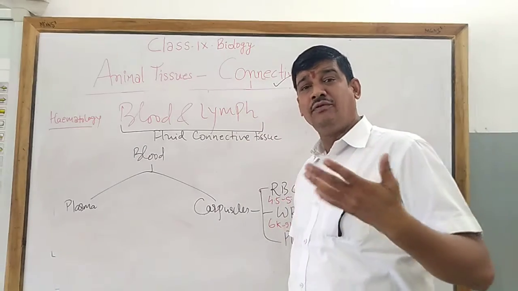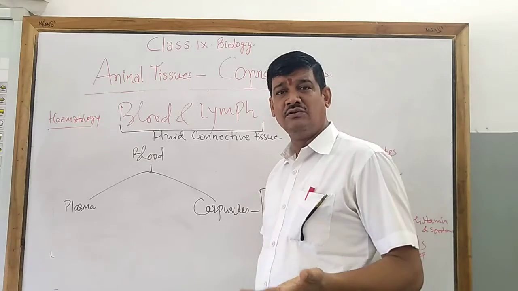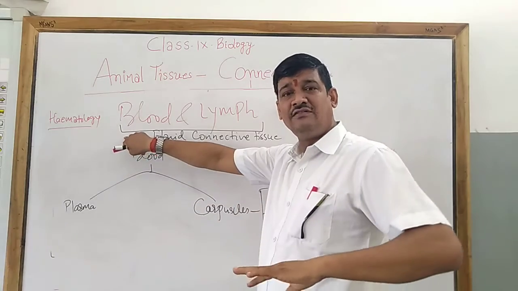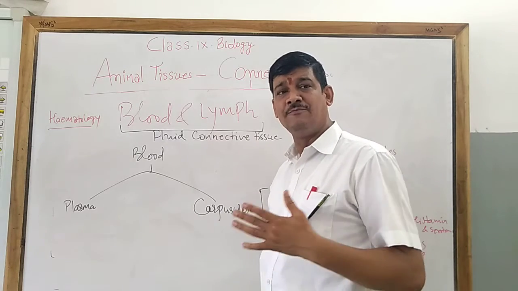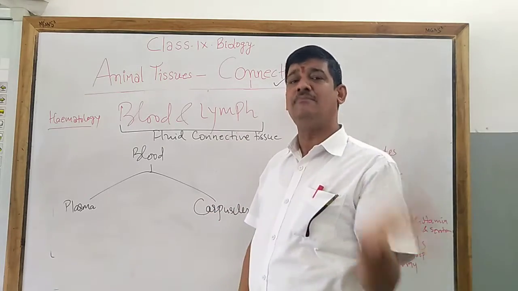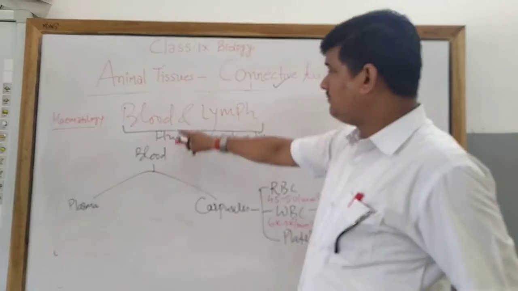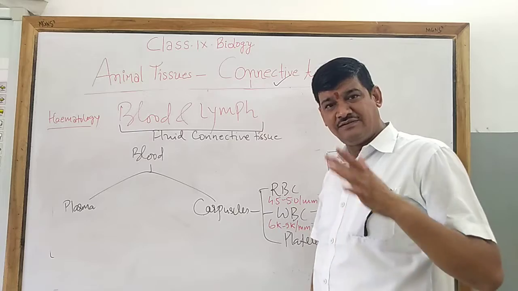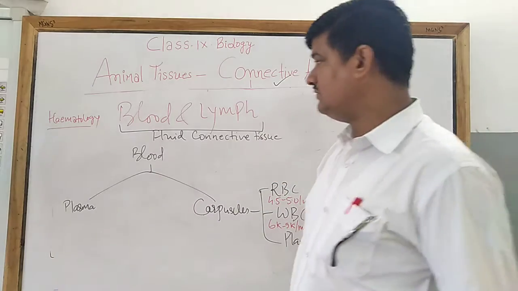So what is a fluid connective tissue? Why do we call it fluid connective tissue? I just told in the previous lecture that it runs in the fluid form, in the liquid form, from one place to another. That is from the heart to the different body organs, and it comes back to the heart. So this is called a fluid connective tissue. So blood and lymph, which are present in your body, are known as fluid connective tissue.